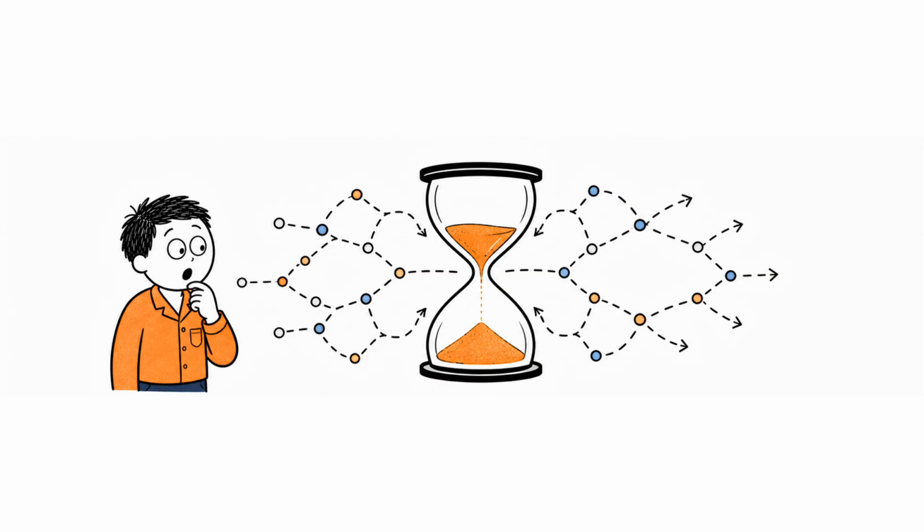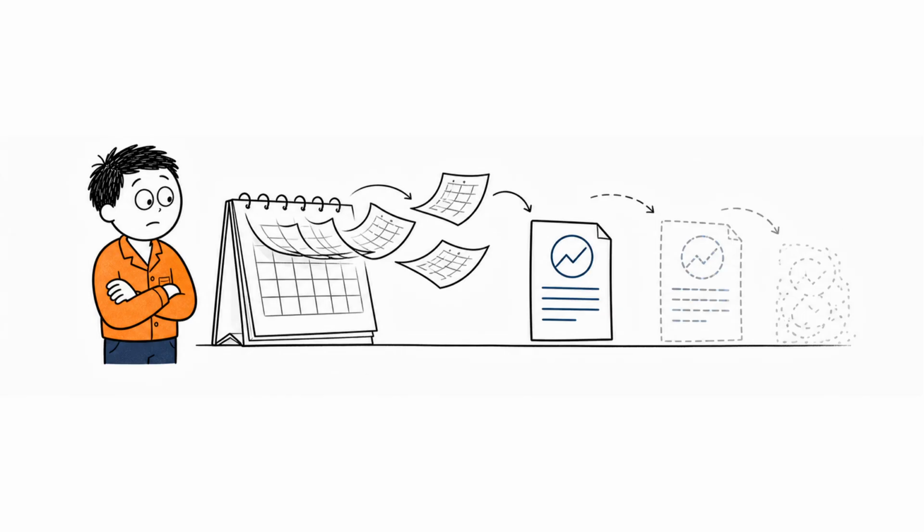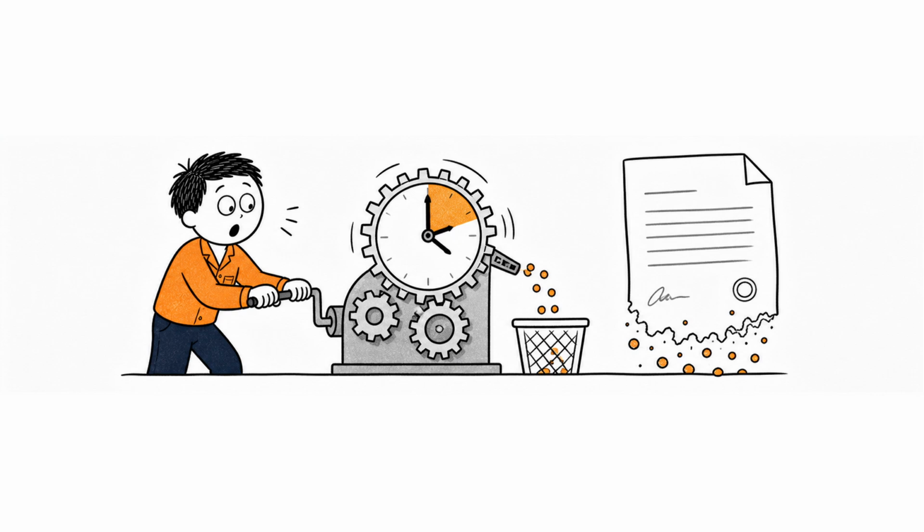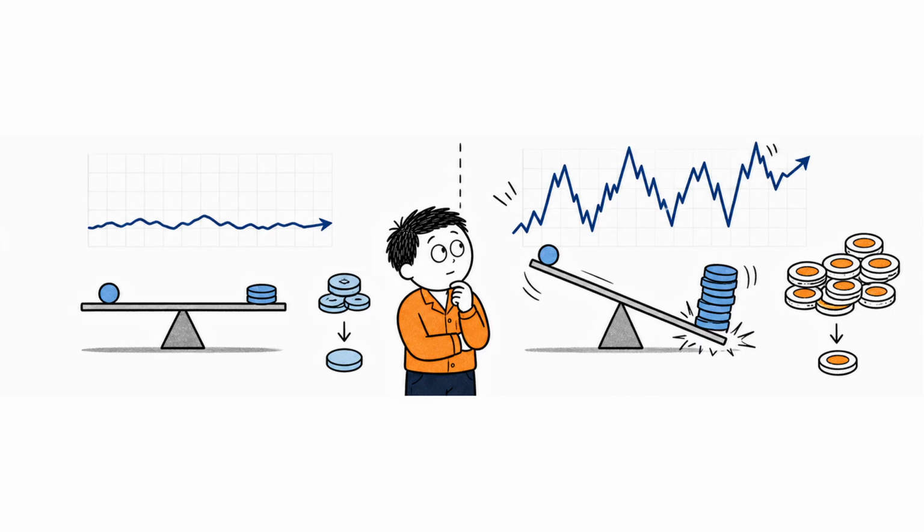An option buyer can usually lose no more than the premium paid, but an option seller may face much larger losses. Selling a call without owning the underlying shares is known as selling a naked call. If the stock price rises dramatically, the seller may need to buy shares at a very high market price and deliver them at the much lower strike price. Because a stock price can theoretically continue rising, the potential loss can be enormous. Selling options is not simply a method of collecting easy income. The premium exists because the seller is accepting real risk.